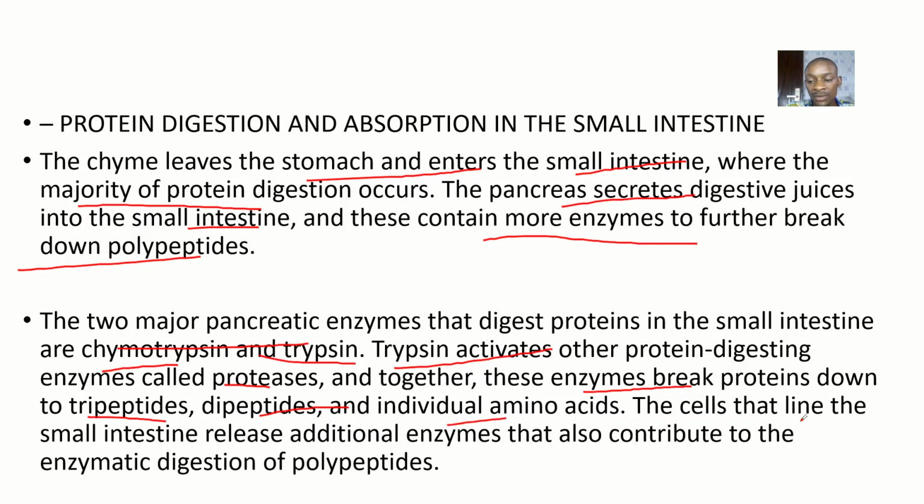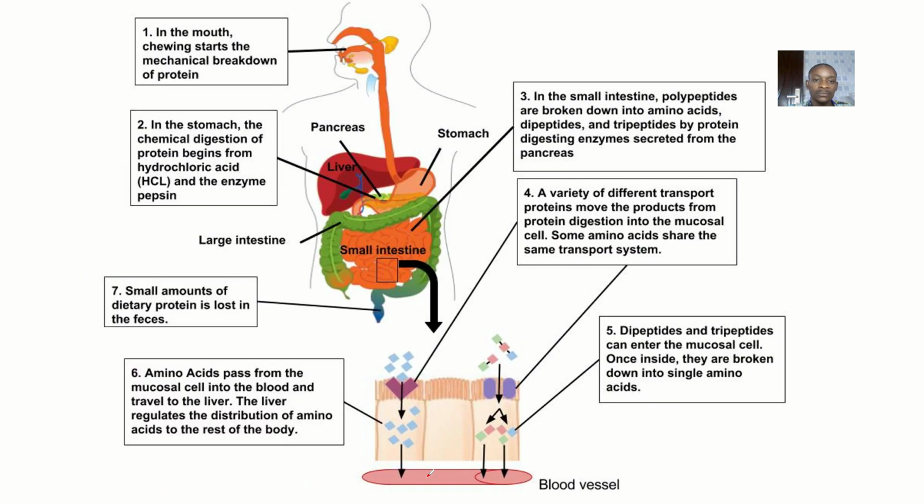Now the cells that line the small intestine release additional enzymes that also contribute to the digestion of polypeptides. Okay, so this is it. Let's have a summary on the digestion of protein. In the mouth, chewing starts and there's mechanical breakdown of protein.